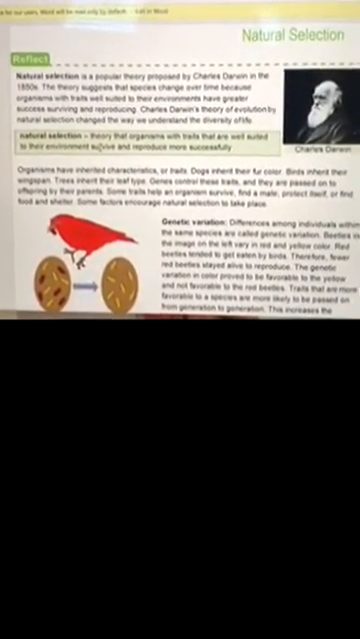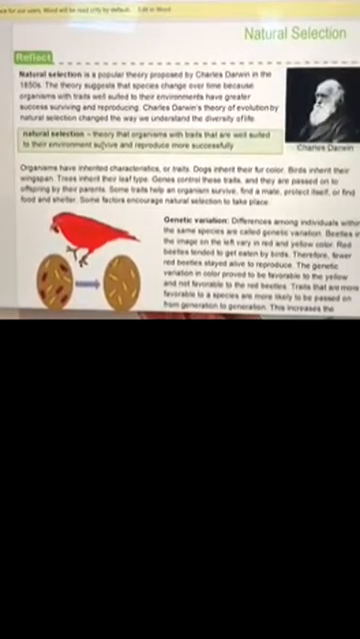Organisms have inherited characteristics or traits. Dogs inherit their fur color. Birds inherit their wingspan. Trees inherit their leaf type. Genes control these traits. They're passed down to offspring by parents. Some traits help an organism survive, find a mate, protect itself, or find food and shelter. Some factors encourage natural selection to take place.